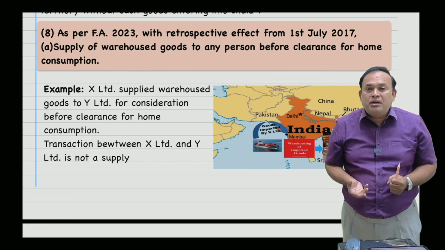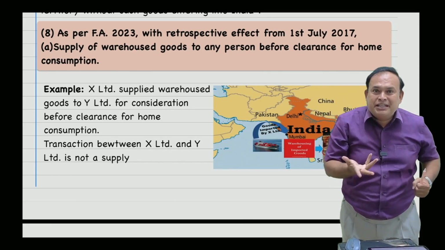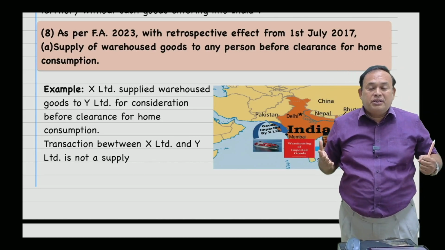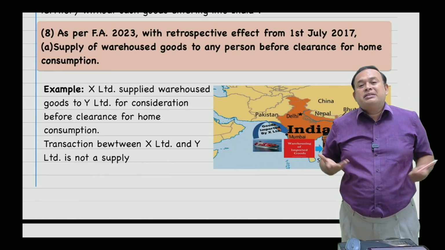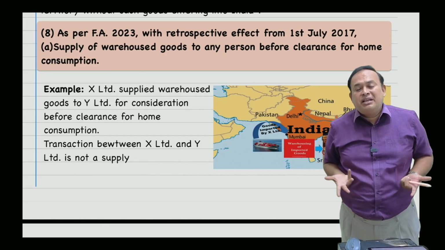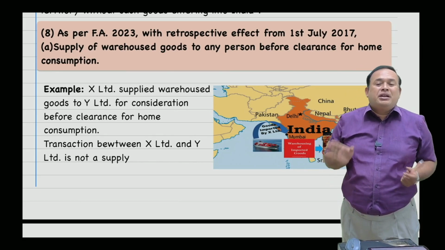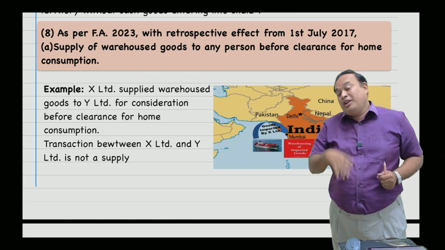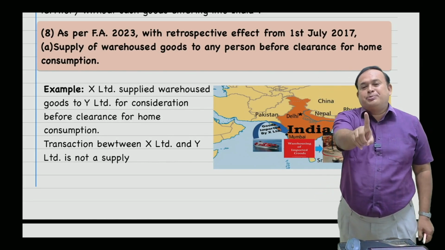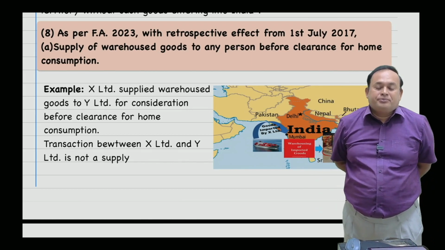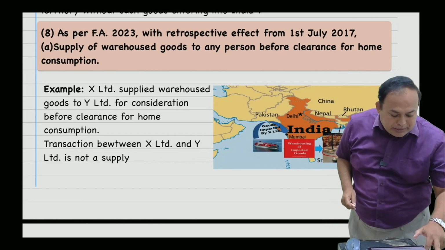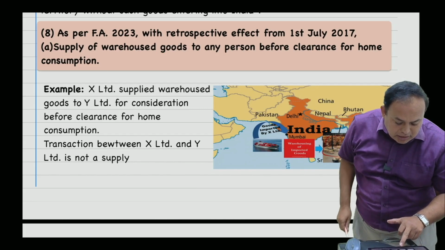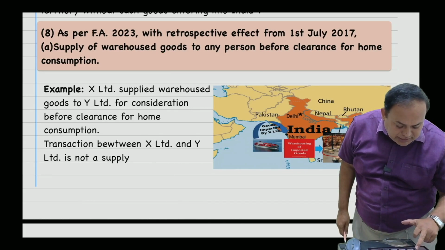Accordingly, what happened? Those who are yet to pay the GST, those who have filed the case in the court, automatically the judgment will be in favor of the applicant, not to pay. If not paid, not required to pay. If you already paid, don't expect any refund. They said refund not allowed by mentioning a particular provision here.